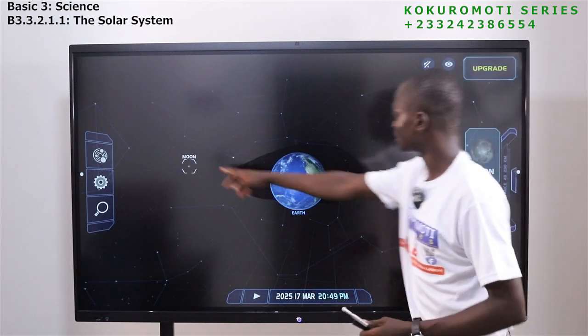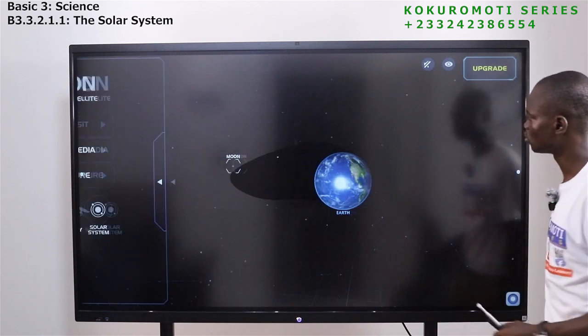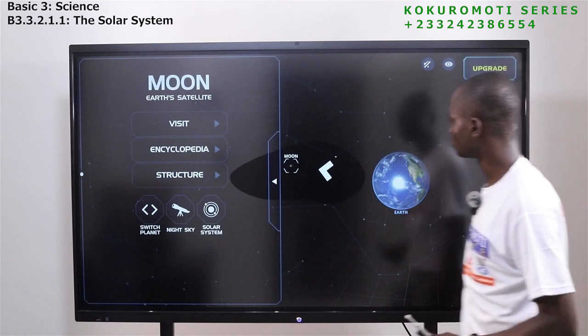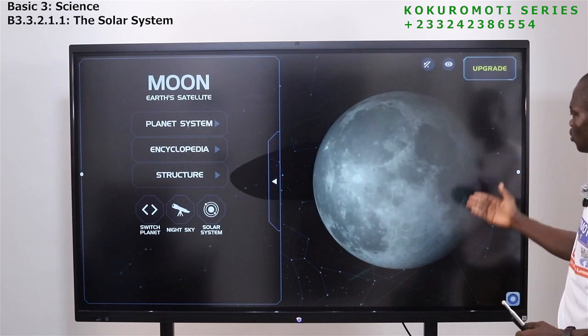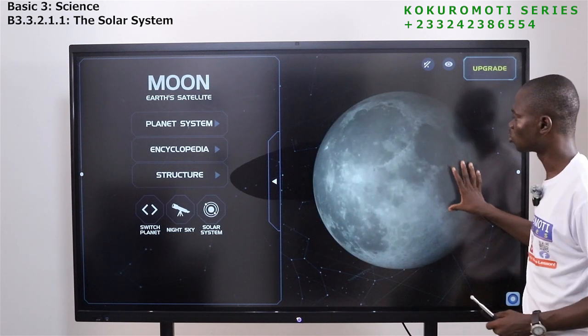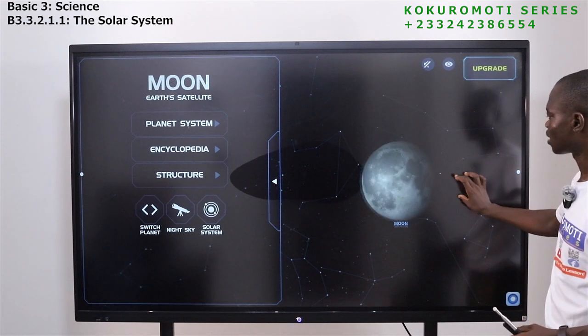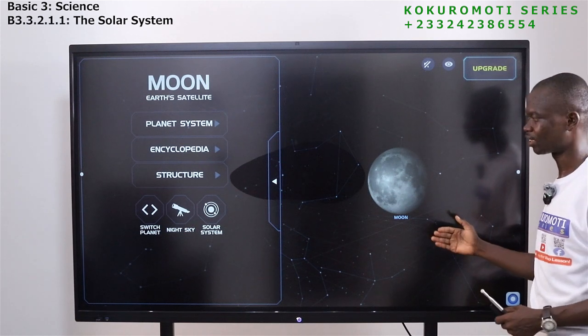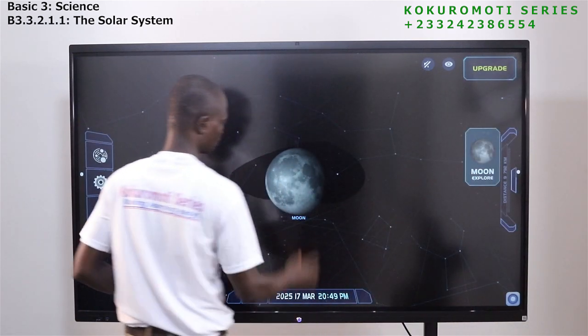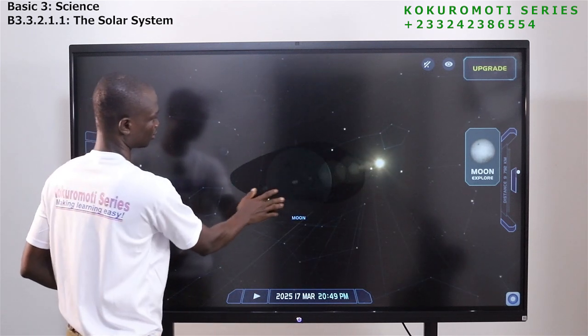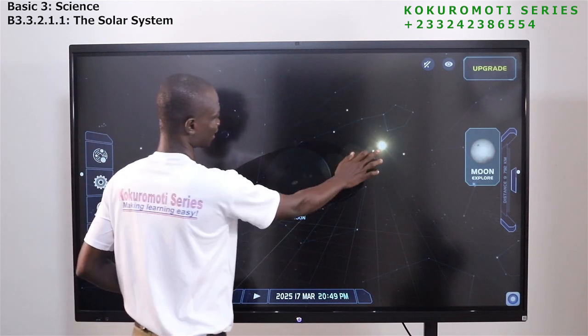Yes, so this is the moon. Let's pick the moon and see the position of the moon. So this is how the moon also looks like. I hope you get it. Very good. You see where the sun is.